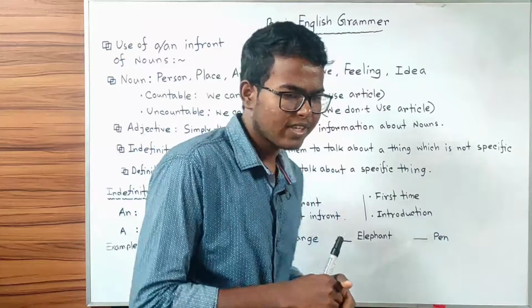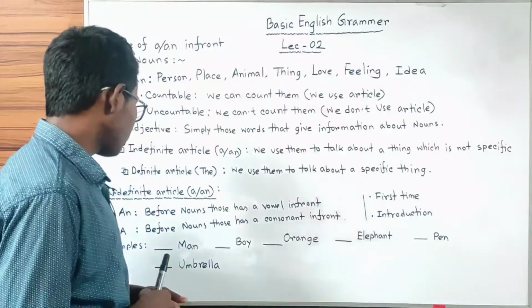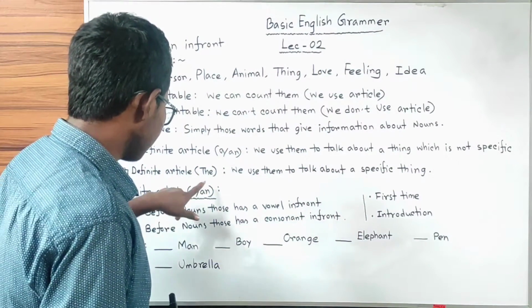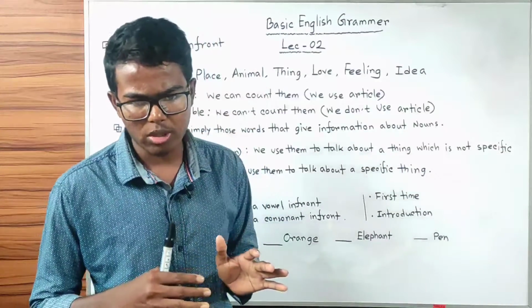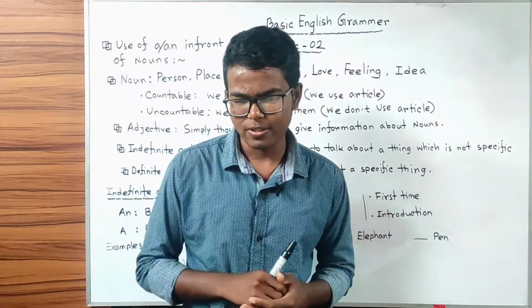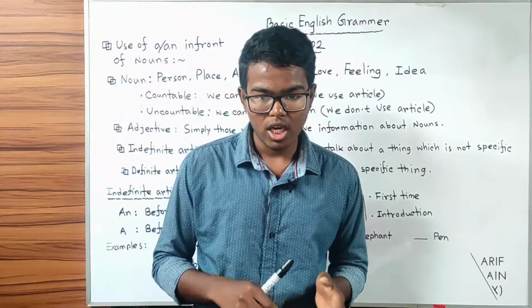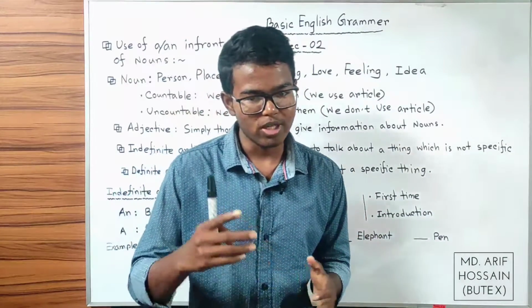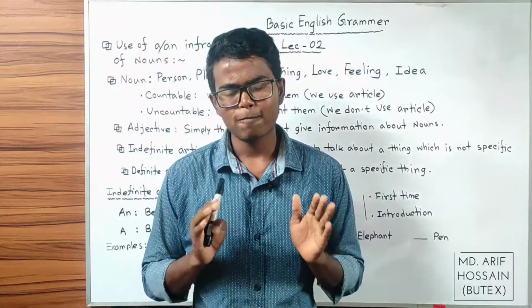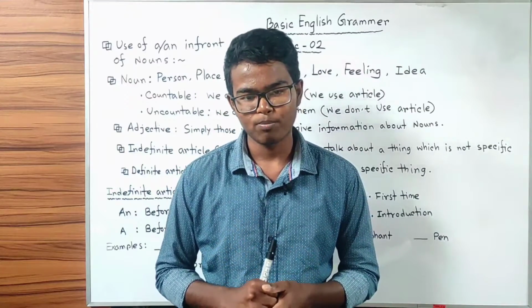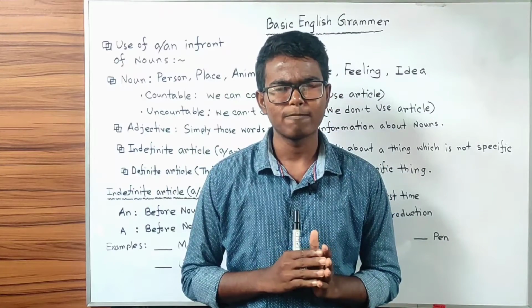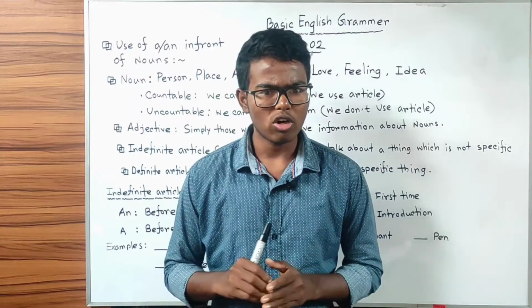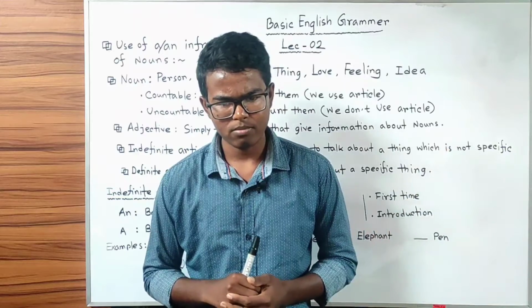Let's talk about the definite article. There is only one definite article and it is the. We use it when we talk about a thing which is specific. Again, I would love to give an example here to make it clear. Suppose I have a pet dog in my house. One day while talking with you, I suddenly said, "Oh, the dog seems to be on the street."